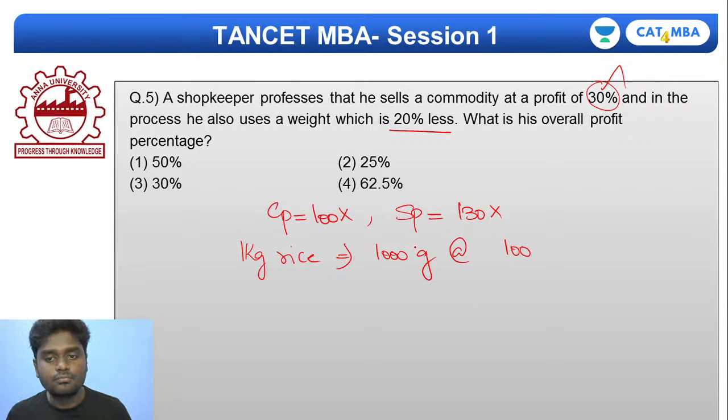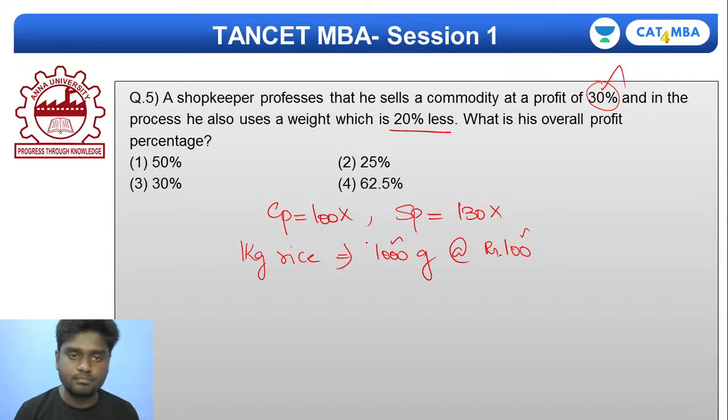So what do I exactly do? 1000 grams of rice costs me 100 rupees. I go to a shop and ask the shopkeeper, give me 1 kg of rice. But this fellow, instead of giving me 1000 grams of rice, tries to reduce the weight by 20%. What is 20% of 1000? 10% is 100. 20% is 200. So he tries to steal 200 grams of rice by weight.